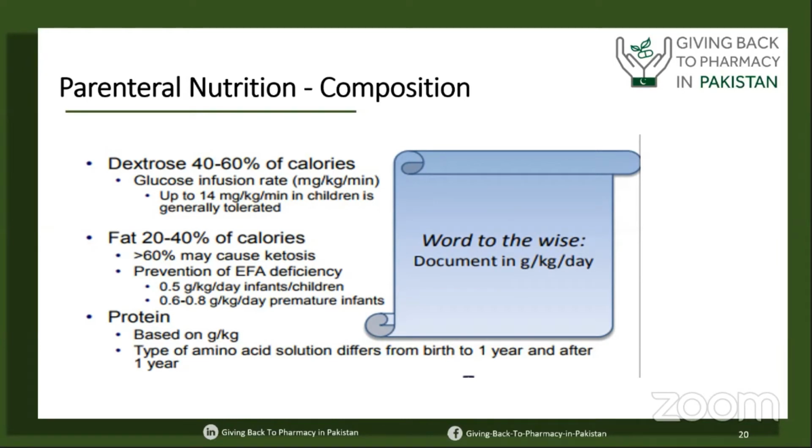Fat, the lipid, lipofundin, provides around 20 to 40% of the calories. If you give more than 60% of the calories from fats, it may cause ketosis. It is very important to prevent essential fatty acid deficiency syndrome. You can start the dose of fat at 0.5 gram per kilogram per day, and you can go up depending on the requirement of the patient. The protein dose is based on the weight classification of the baby.